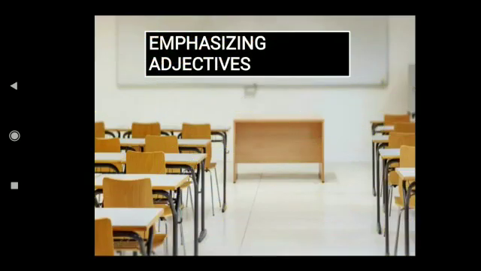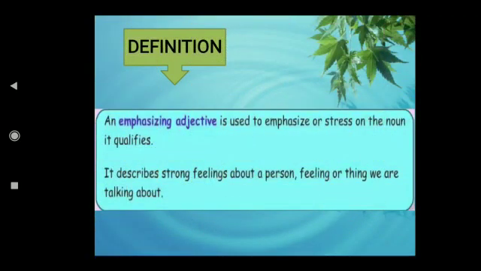It's emphasizing adjectives. Emphasizing adjective means an emphasizing adjective is used to emphasize or stress on the noun it qualifies. See, emphasis means it's important. When we give some importance, we give some strong feelings. We'll say, I don't want this, so we give importance to that.